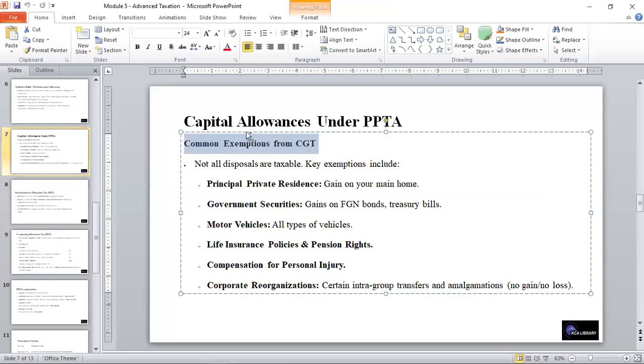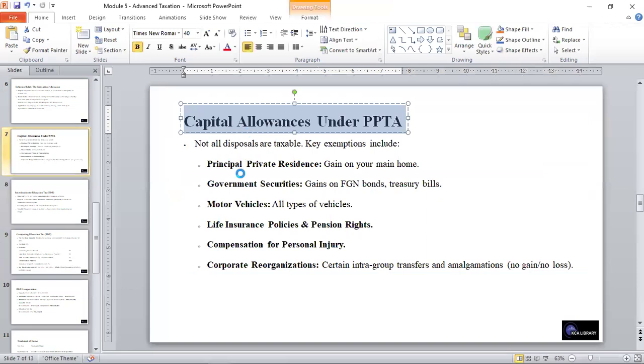We have the common exemptions from the CGT. When we talk about this, not all disposals are taxable, and there are key exemptions which include principal private residences, government securities, motor vehicles, life insurance policies and pension rights, compensation for personal injury, and corporate reorganization.